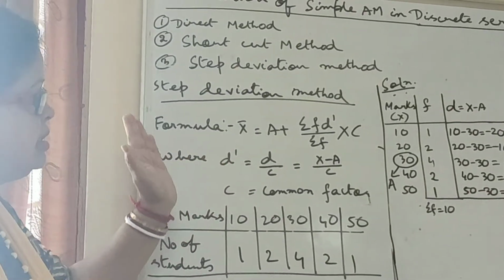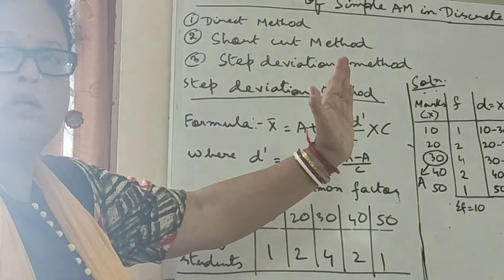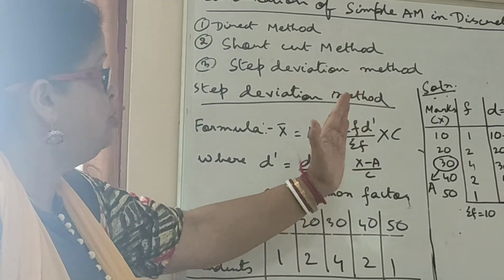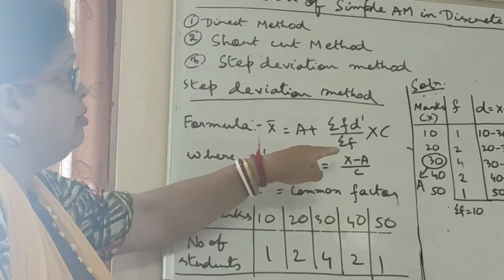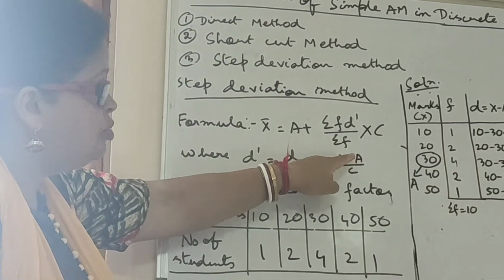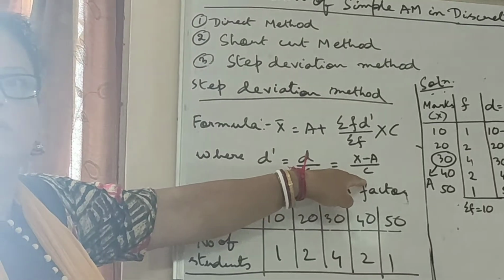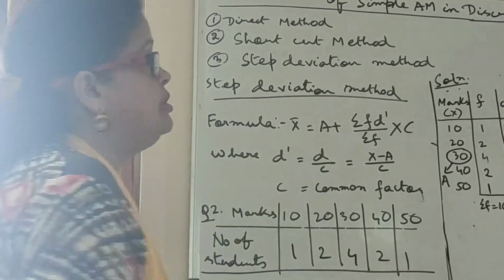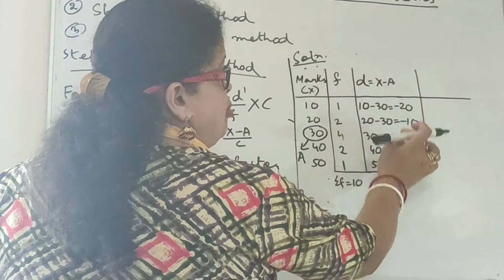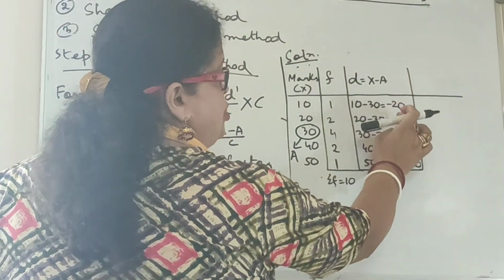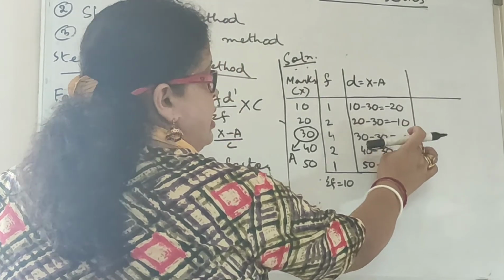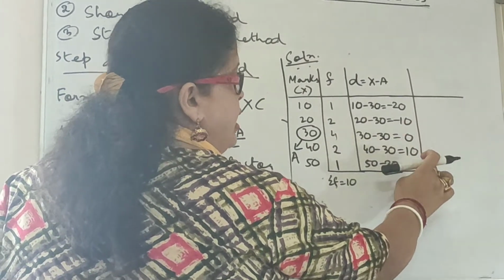And next, I'll show you how to find d dash. How do we find d dash? This x minus a, we have to divide by a common factor. Now see, look at this column. D over here I am having. What is d over here? Minus 20. Minus 10, then 0, then 10, then 20.